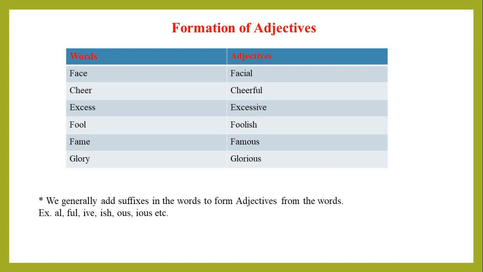We generally add suffixes to words to form adjectives. Al, ful, ive, ish, ous, ious, etc. are some suffixes.